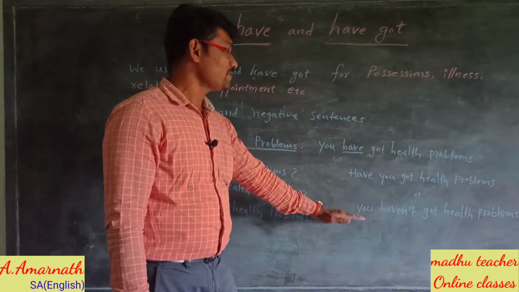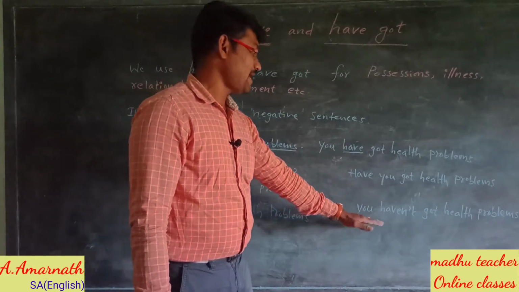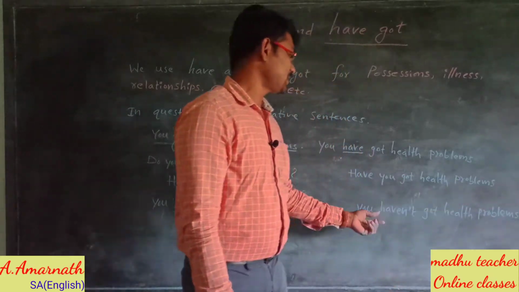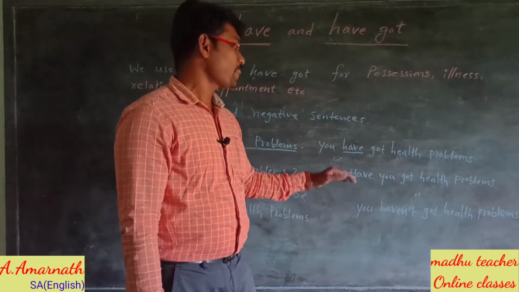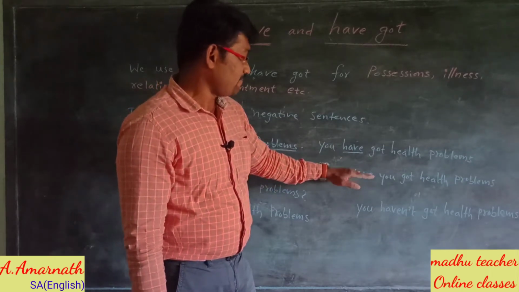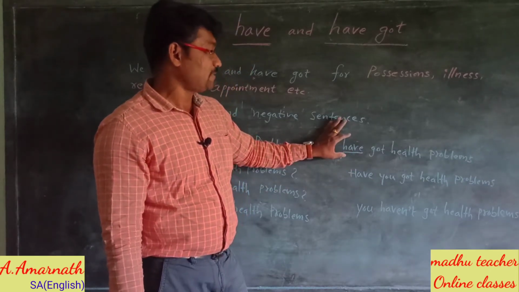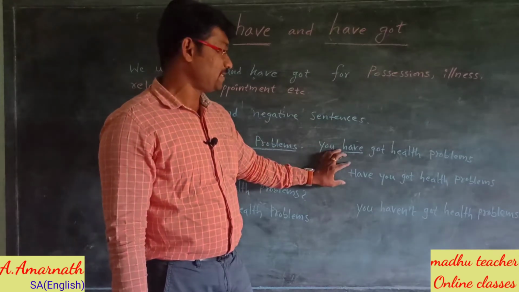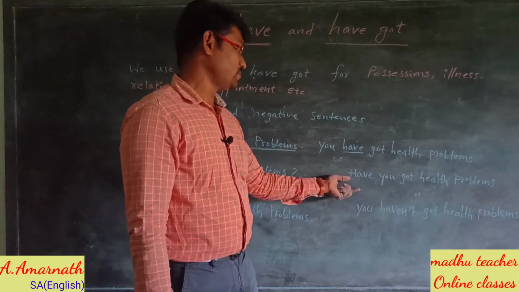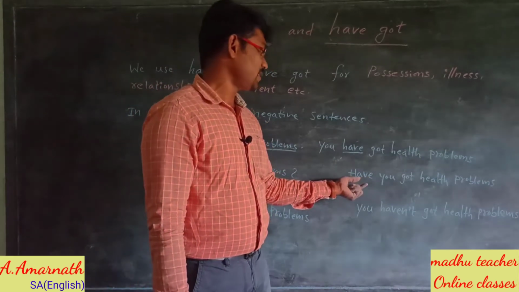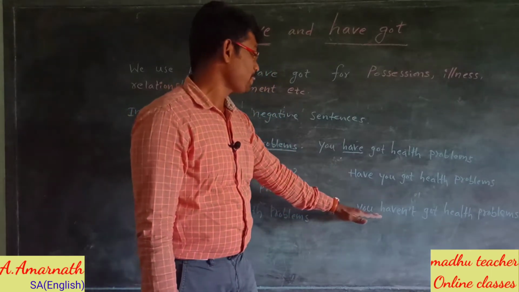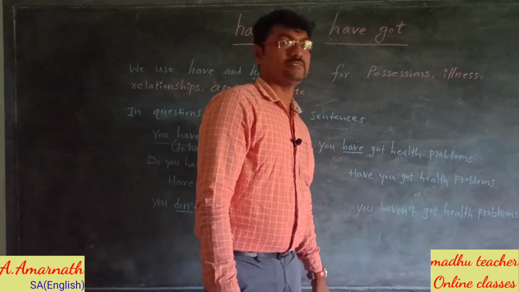The negative form of have is haven't. You haven't got health problems. This is a negative sentence. This is a positive statement, and we can change the statement into an interrogative sentence by using have. Here have is a helping verb, so we make a question using the helping verb. Have you got health problems? And the negative form is you haven't got health problems.